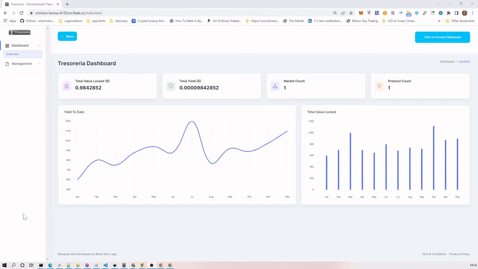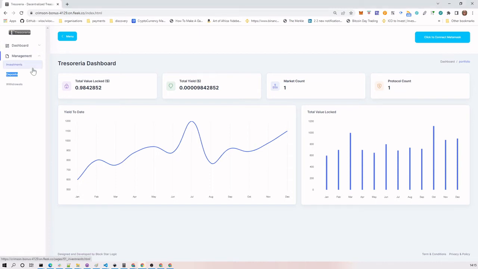So this is the Tresoreria dashboard demo. This is live on crimson-bonus-4129.on.fleek.co/index.html. And when you get there, it's deployed on the Rinkeby network, so please connect to that, and that'll give you access. It will give you the total value locked and the total yield, which are both denominated in USD using Covalent APIs. And then we have performance graphs, which log the performance of the investment treasury management over time.